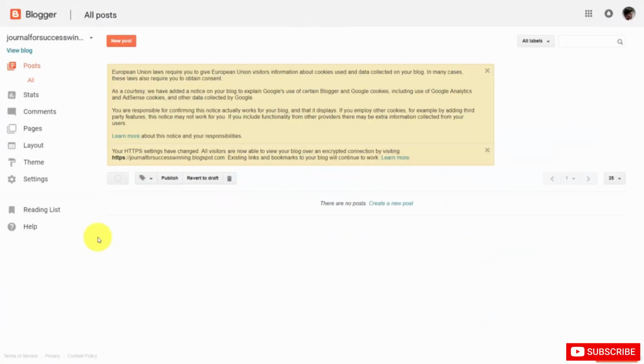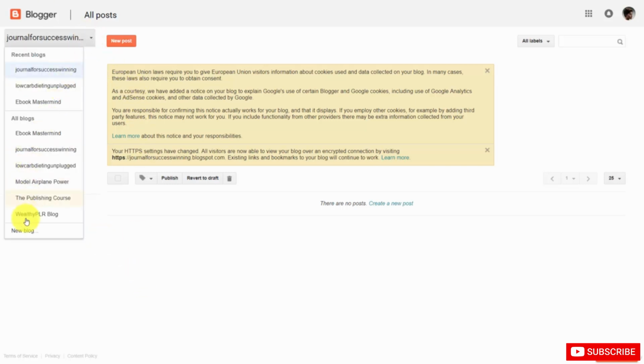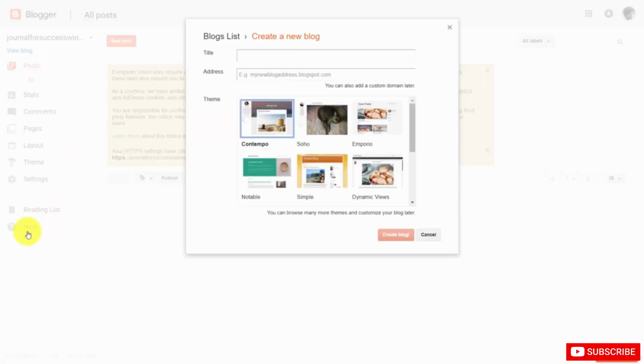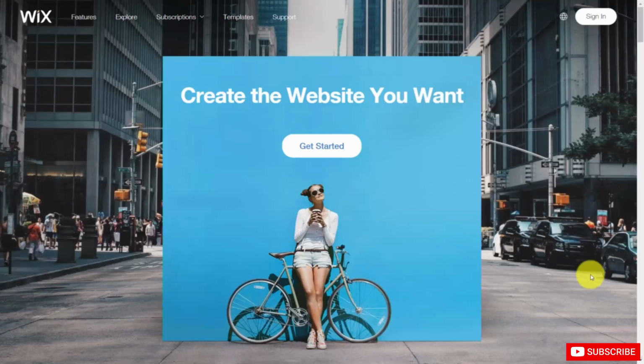Another way to do this without as much blogging and without as much to do is going to be to use a site at blogger.com. And if you log into your Google account, all you'll need to do is go to the drop down arrow and create a new blog. Now, Blogger is free of charge. You can also use a site like Wix.